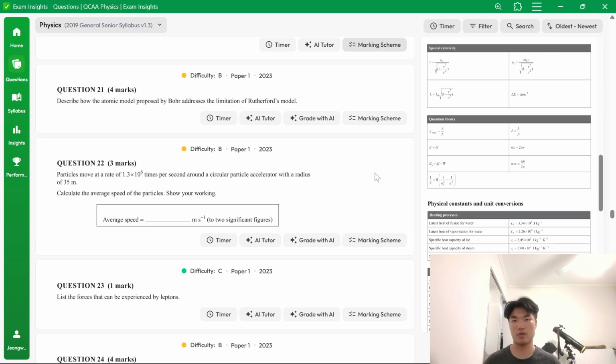I'm not going to write a response, I'm just going to verbally say it. Just the key points: the unexplained emission and absorption spectra for different elements, particularly hydrogen.